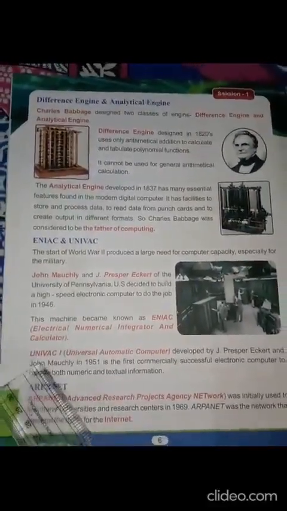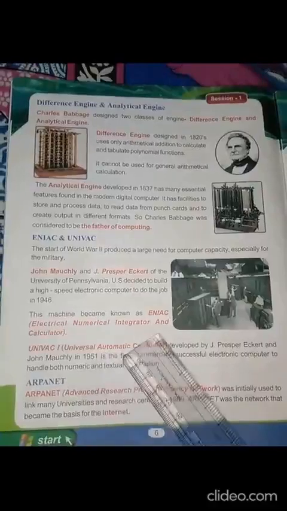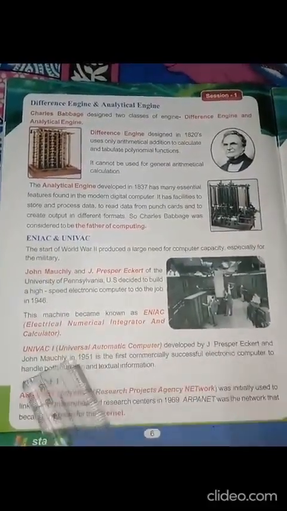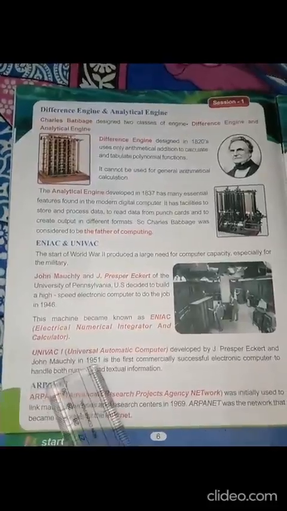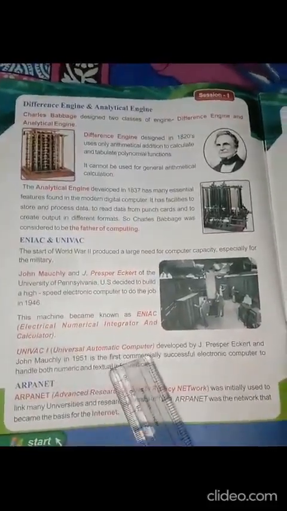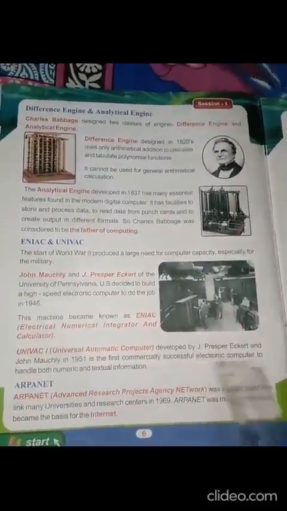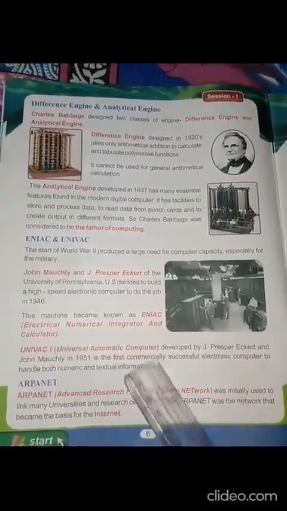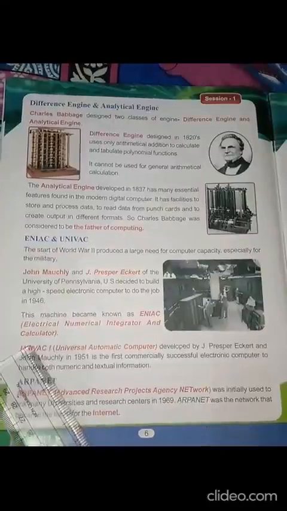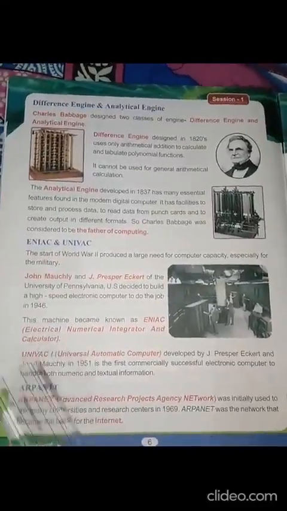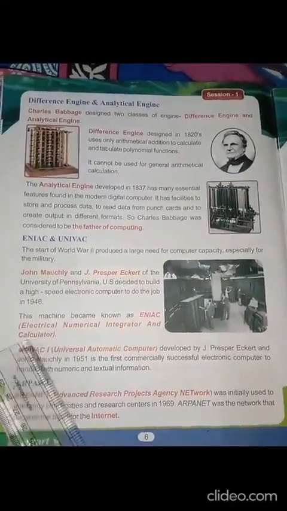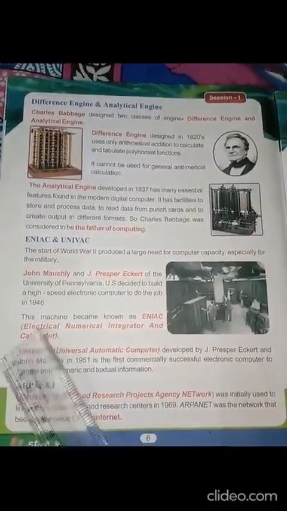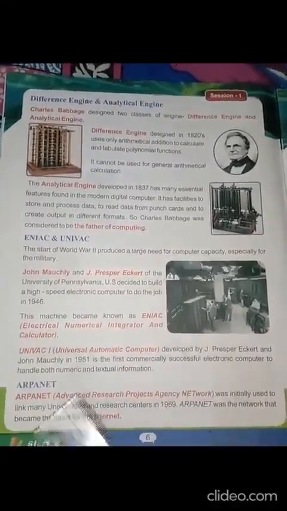Next, UNIVAC, Universal Automatic Computer, developed by J. Presper Eckert and John Mauchly in 1951, is the first commercially successful electronic computer to handle both numeric and textual information.